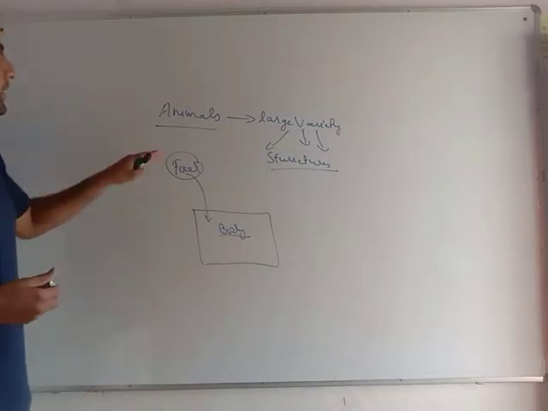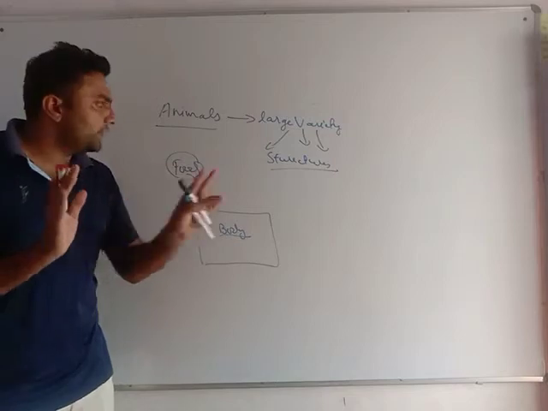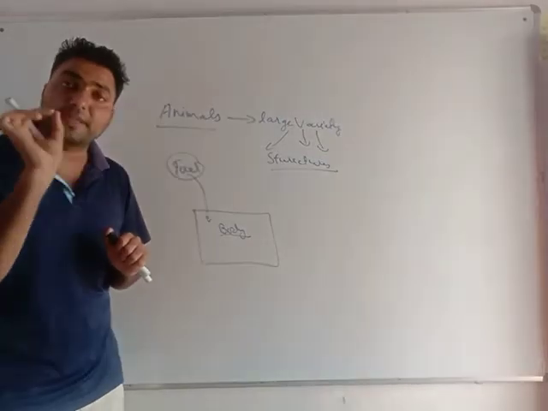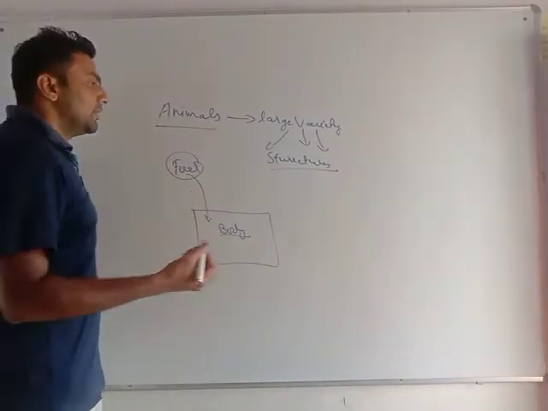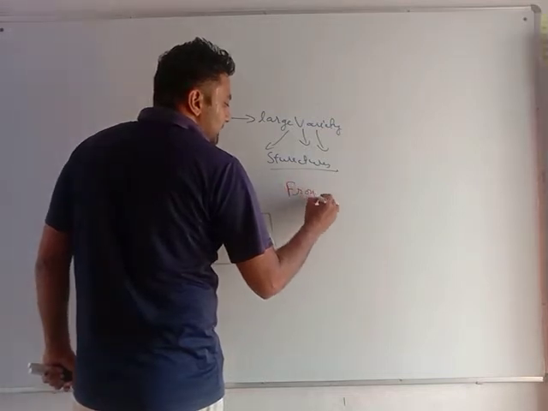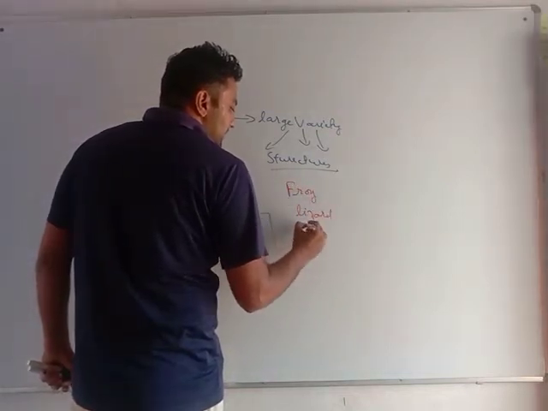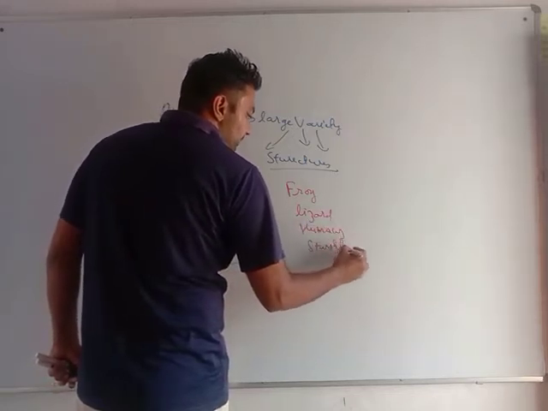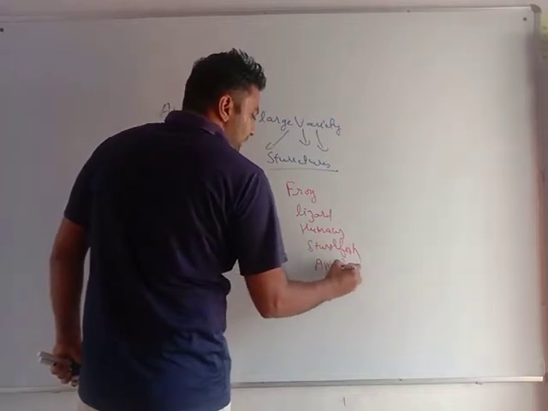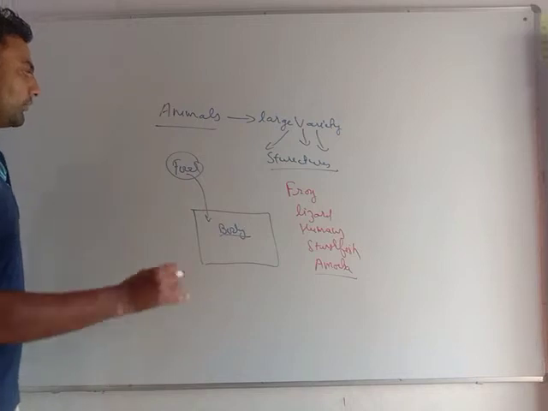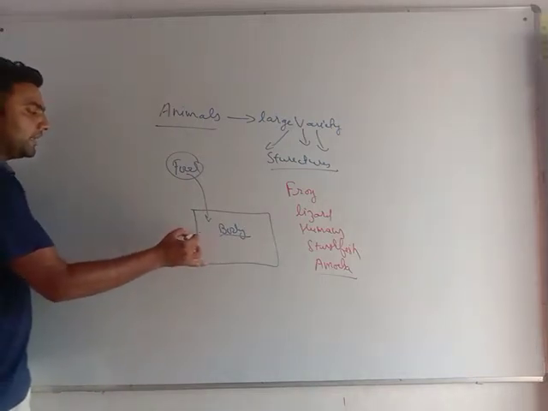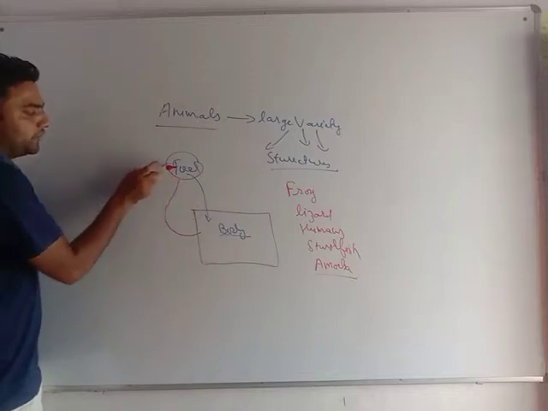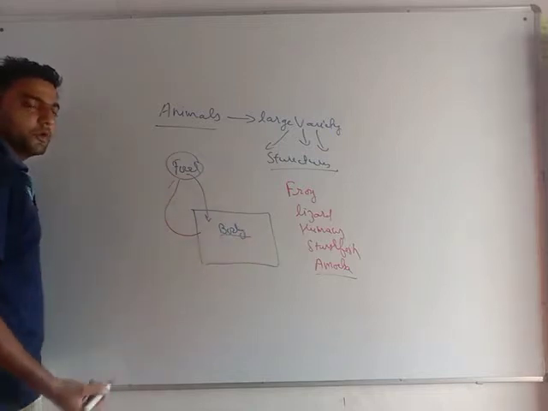Okay. So now see, different animals have different structures. So all of them have different methodologies to take this food inside the body. We will take examples of 3 to 4 animals, that is frog, lizard, humans, starfish, amoeba. Now see, what the frog does is that the frog has a very long tongue. It takes out that tongue, sticks its tongue to the food and brings this food inside the body.